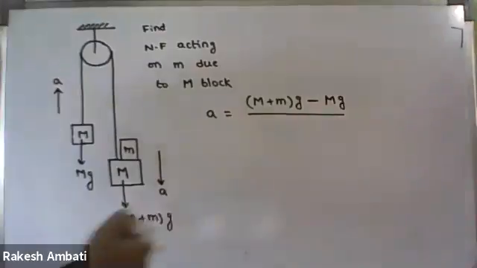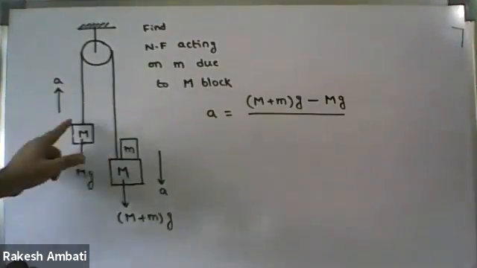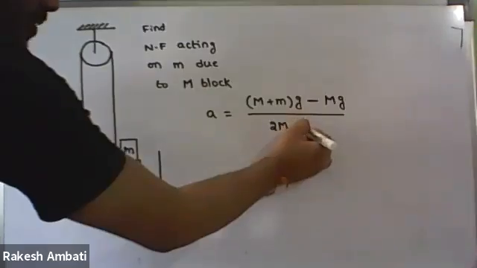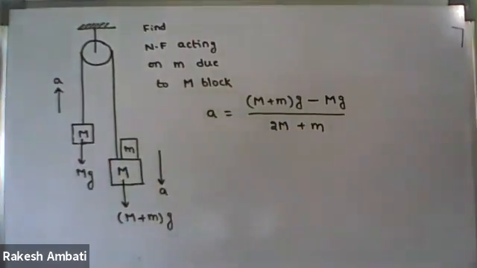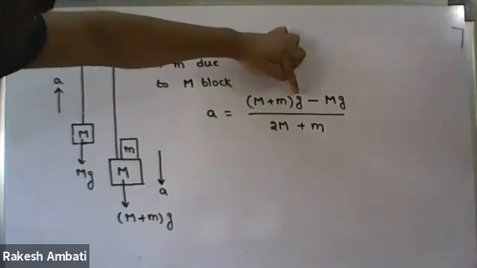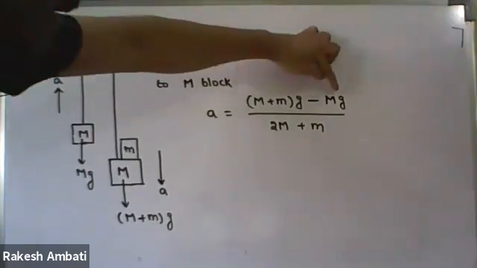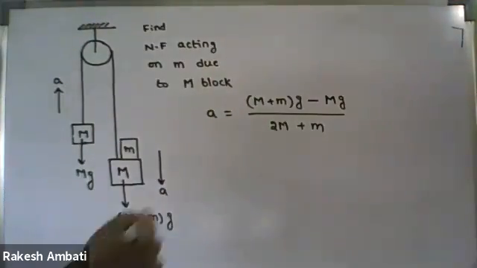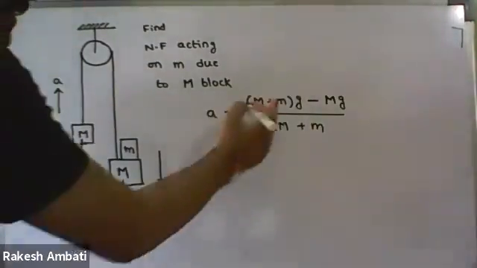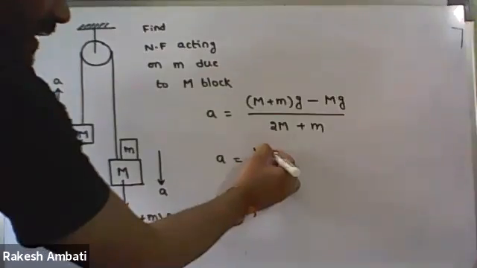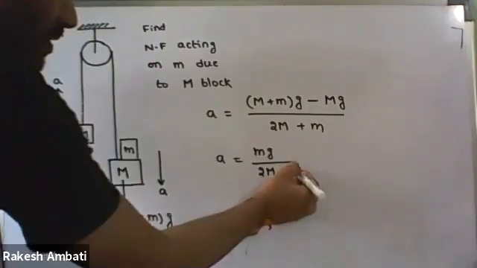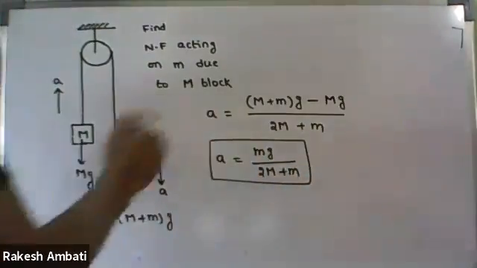In the denominator, the sum of the masses, which is 2 capital M plus small m. In the numerator, capital Mg minus Mg cancel out. Therefore, the acceleration is small mg upon 2M plus m, the acceleration of each block.